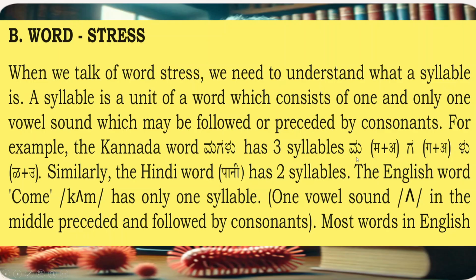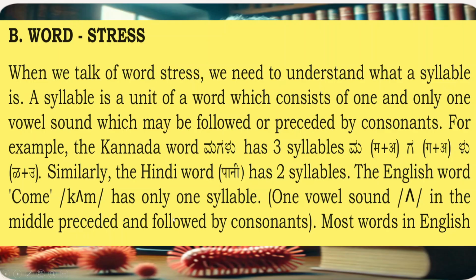But in that, ma plus a is there; in ga, g plus a is there; in lu, l plus u is there. Similarly, the Hindi word pani has two syllables, pa and ni. But pa has pa plus a, ni has ni plus e. The English word come, C-O-M-E. Spelling is C-O-M-E, but syllables are only two.